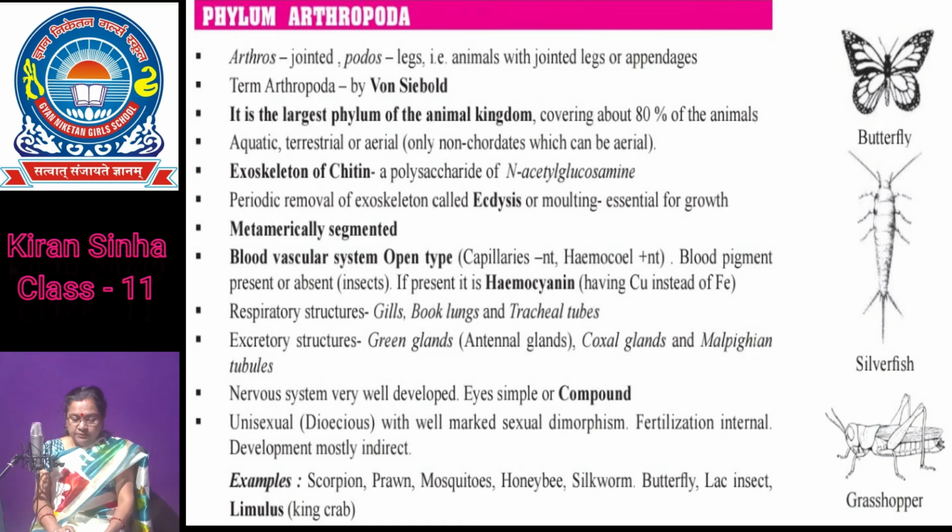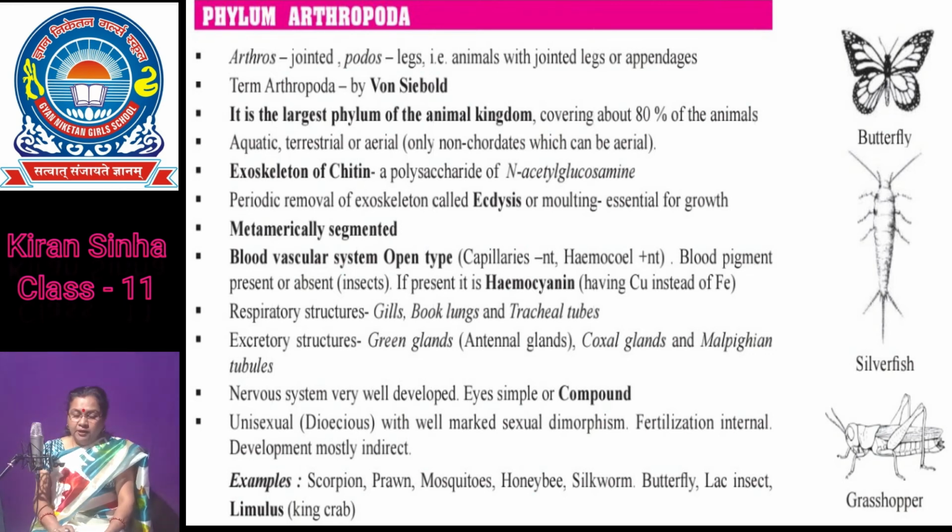Thorax bears 3 pairs of walking legs and 2 pairs of wings in insects. Cephalothorax bears 4 pairs of legs in arachnids and appendages for swimming in crustaceans.